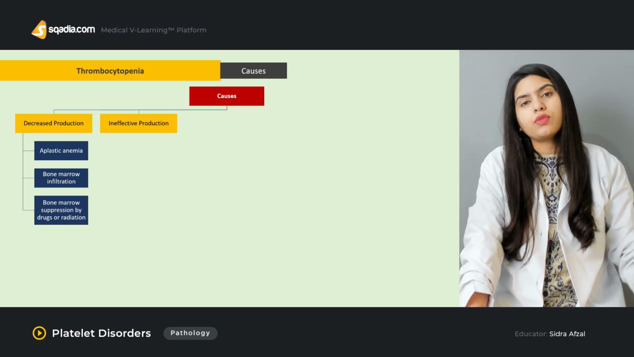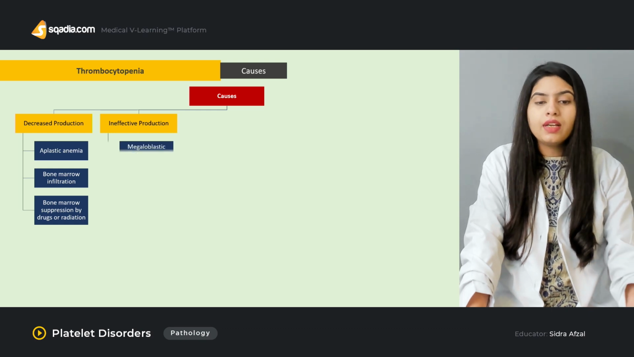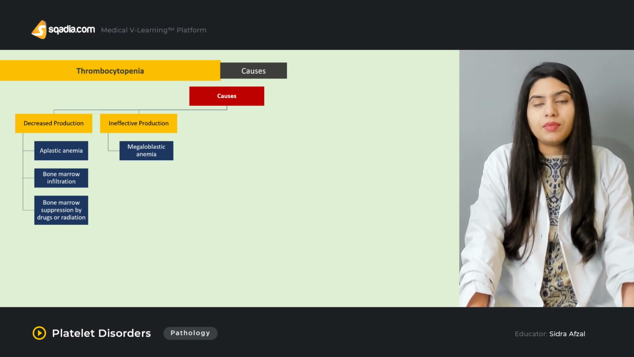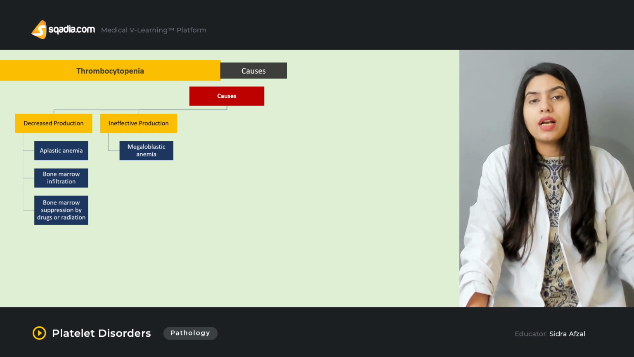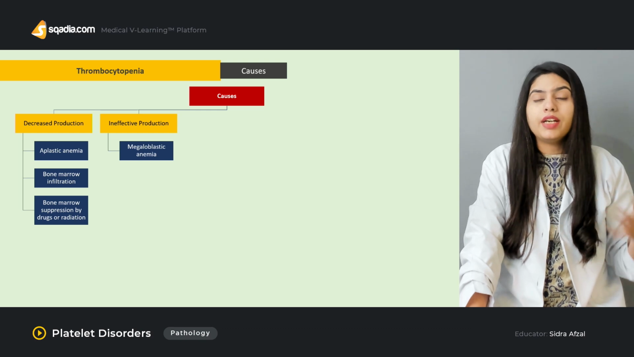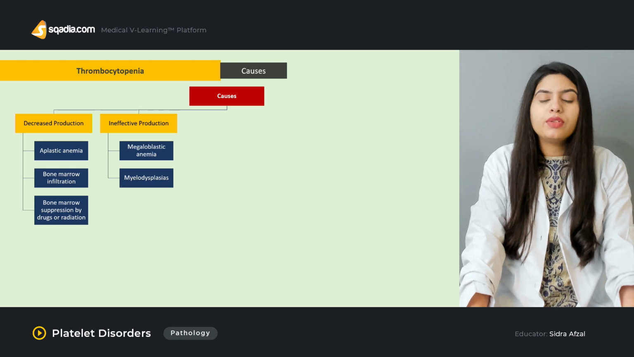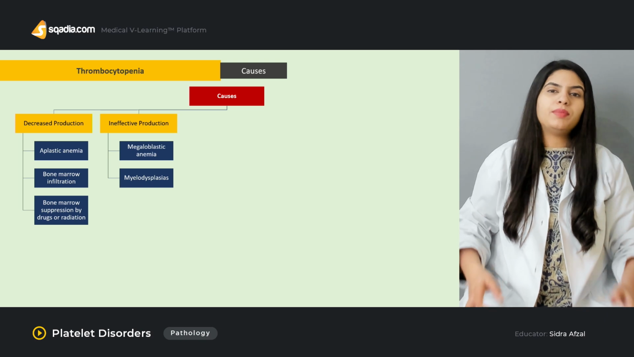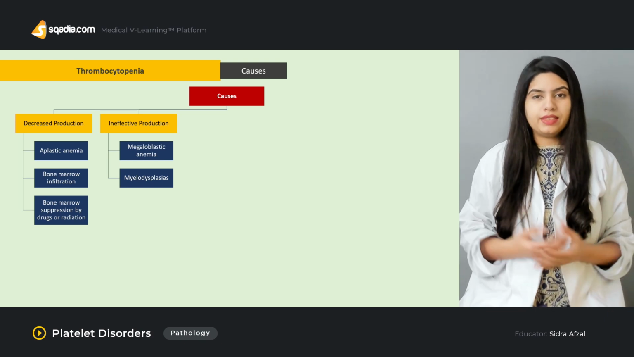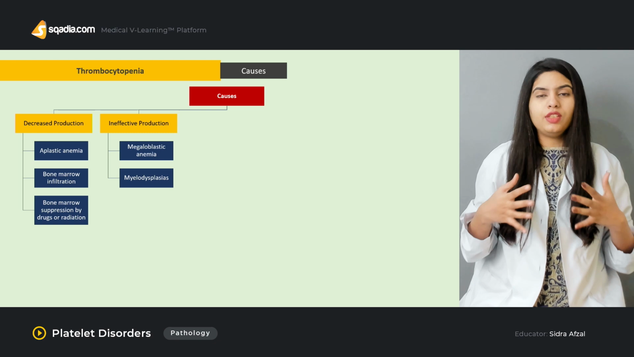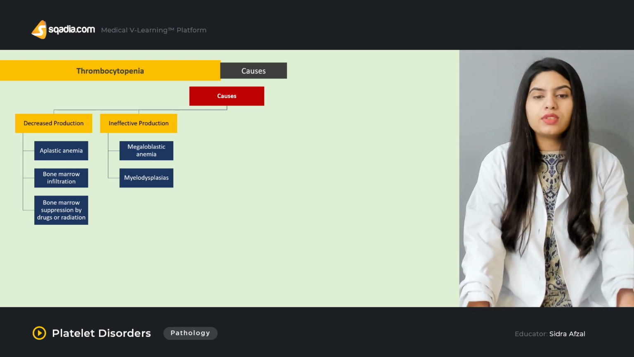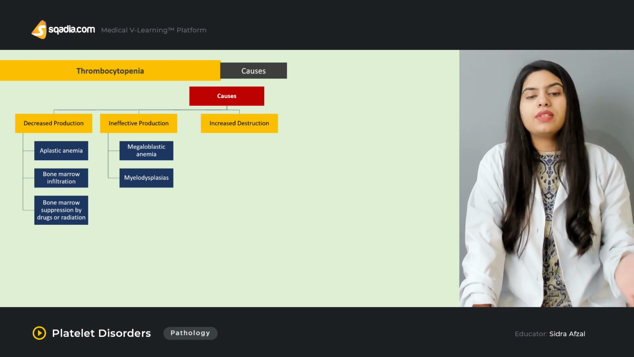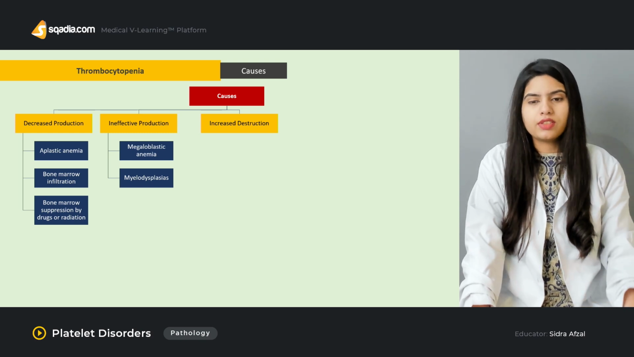Then there can be ineffective production. There is production of the platelets, but it is ineffective, like in the case of megaloblastic anemia. Now, megaloblastic anemia is the type of anemia where megaloblasts are formed, and megaloblasts are red blood cells that are very huge in size. Then there can be myelodysplasias. Myelodysplasia is the production of immature blood cells, and numerous immature cells are produced in this kind of disease, and obviously there is ineffective production.